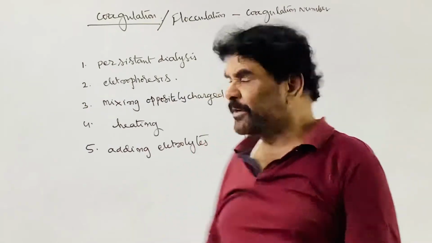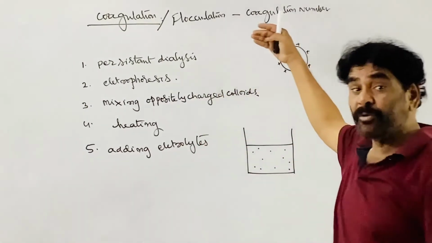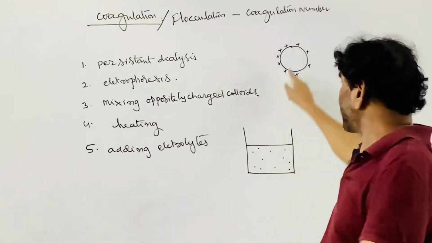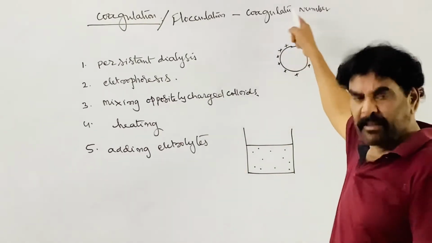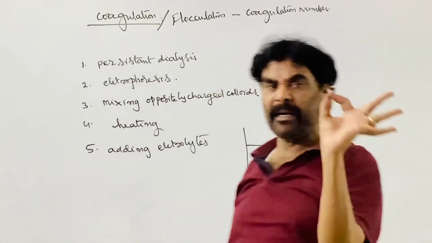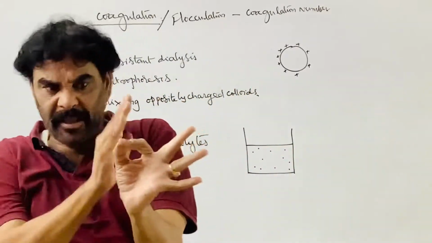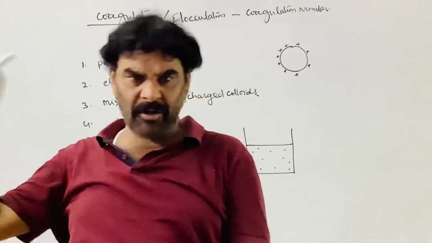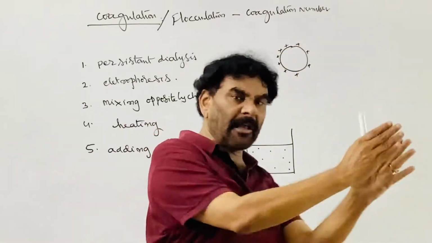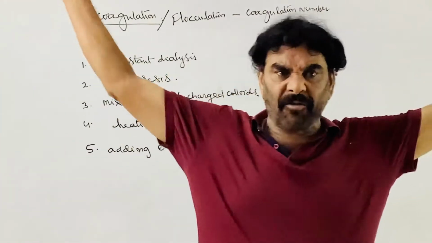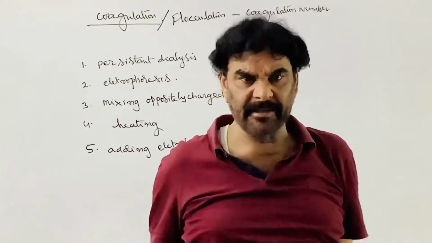Due to continuous dialysis, the charge on the colloidal particle decreases as the adsorbed ions are desorbed and come out of the colloidal system.